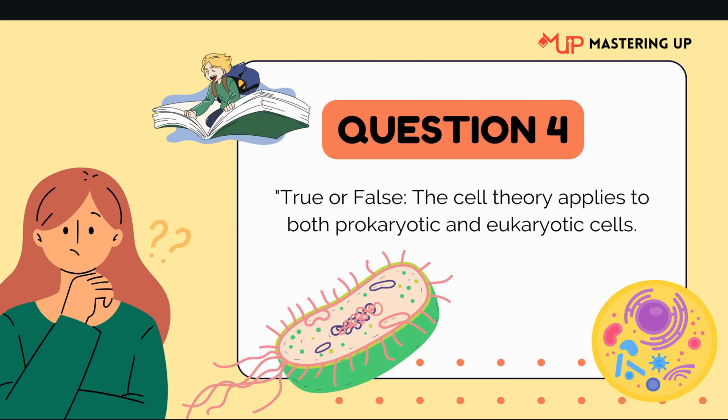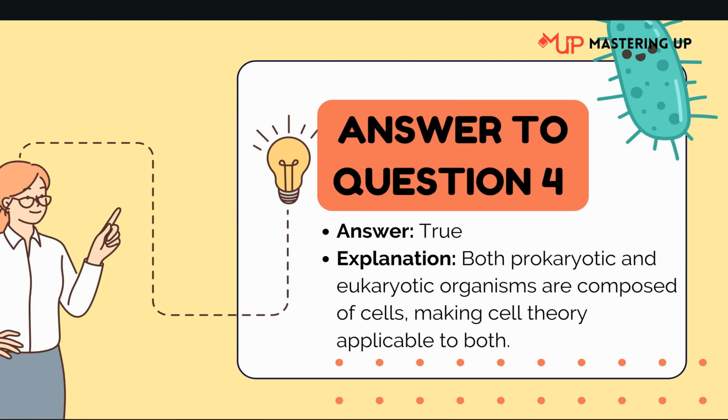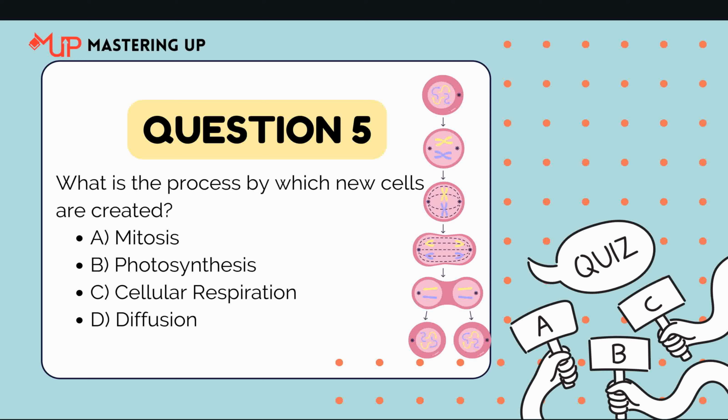Now let's see the answer to question 4. The statement is true. Both prokaryotic and eukaryotic organisms are composed of cells, making cell theory applicable to both prokaryotes and eukaryotes. Hope you got the correct answer. Let's move on to question 5.